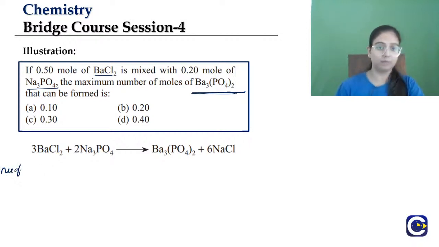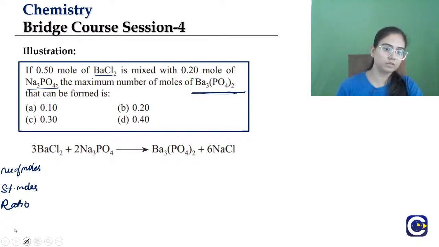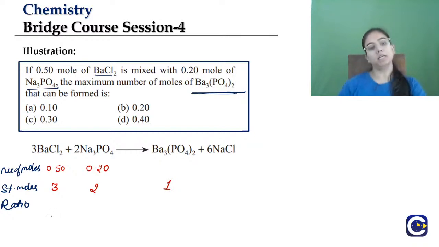So number of moles given, then the stoichiometric mole, and then the ratio. Here, for barium chloride we have been given 0.50 moles, for sodium phosphate we have been given 0.20 moles, and the stoichiometric mole ratio is 3 to 1. Now we can write 0.50 as 1 by 2, and 0.20 as 1 by 5, for the convenience of our calculation only.